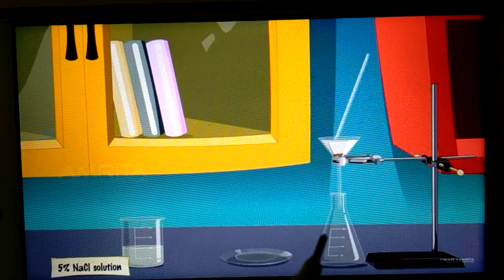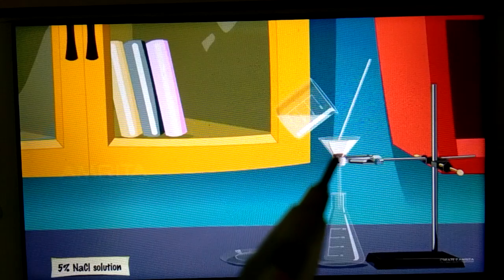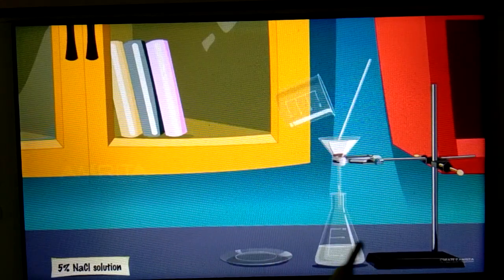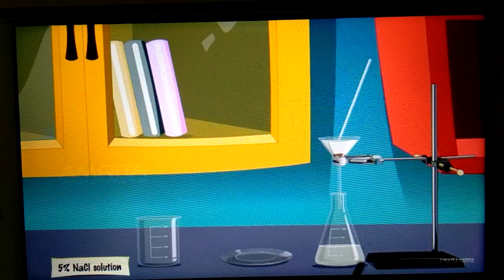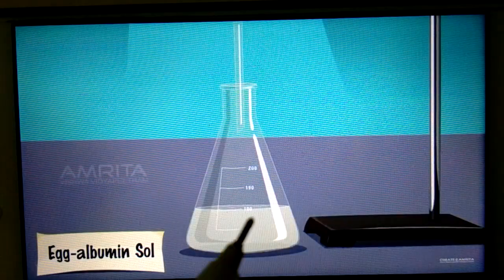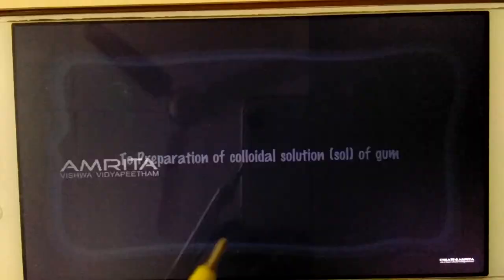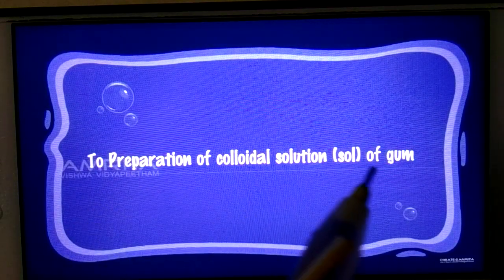by making this arrangement: conical flask, above that funnel, filter paper cone, glass rod, and this way you transfer the solution and it will get filtered. Now the solution which is collected here in the conical flask, that is called filtrate. So this is the filtrate which is egg albumin sol. This is egg albumin sol prepared. Now next is preparation of colloidal solution, sol of gum.